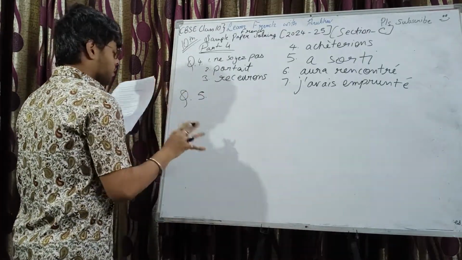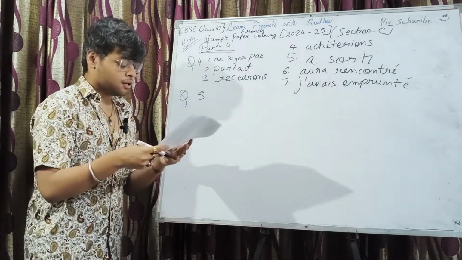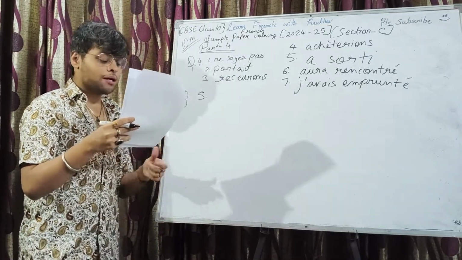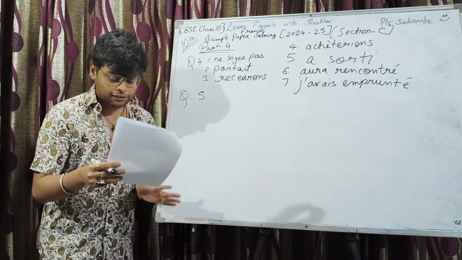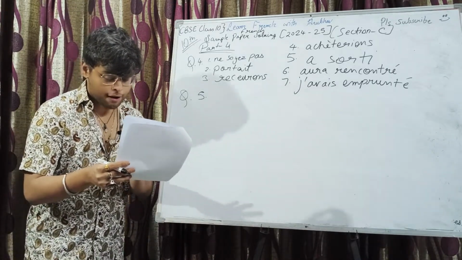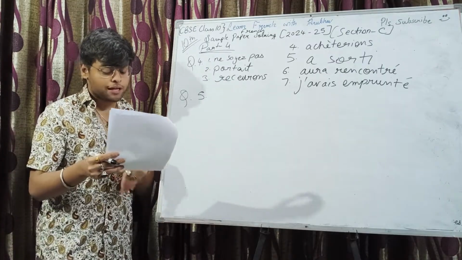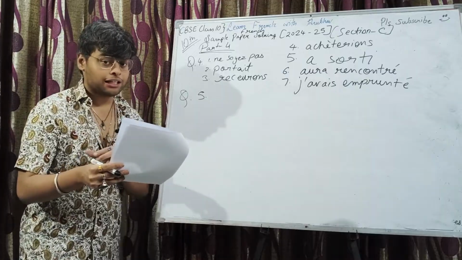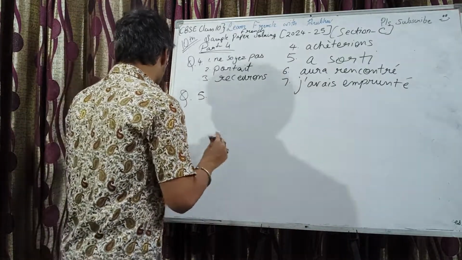Question number 5. Again, a compulsory question. It has 7 parts, but you have to do only 5. First, ma tante me conseille: ne conduis pas trop vite quand il pleut. So, we can see it clearly. It's imperative negative. So, how do we do the indirect speech or the reported speech? We will use de, then ne pas, then the infinitive of the verb, and then the rest of the sentence. Initial part remains the same.